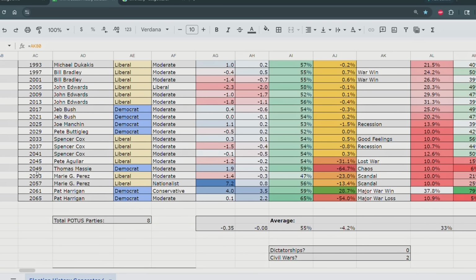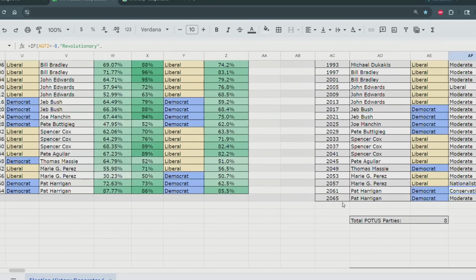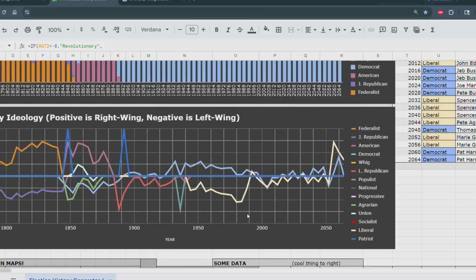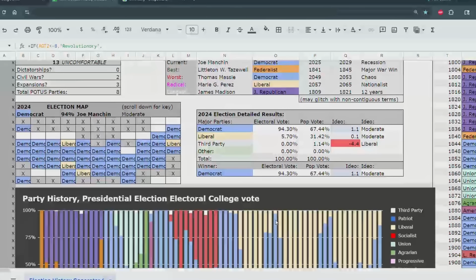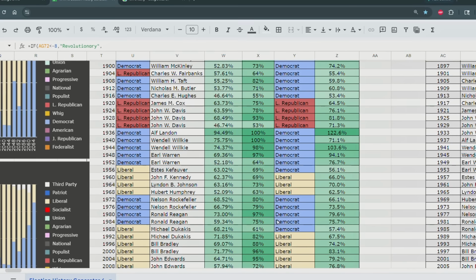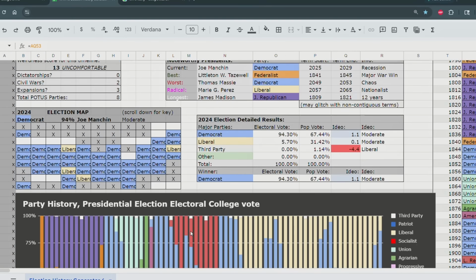Look at that, it's chaos. So Thomas Massie did a pretty bad job as president. And everybody shifts in a radical direction. So the liberals shift into a nationalist direction. Shout out to Marie G. Perez. And Pat Harrigan of the Democrats also shifts in a conservative direction. So sometimes both parties randomly shift in a direction. The liberals moved much more conservative over here in the 1980s and 1990s. Who would that be? Let's see. During the Ronald Reagan presidency.